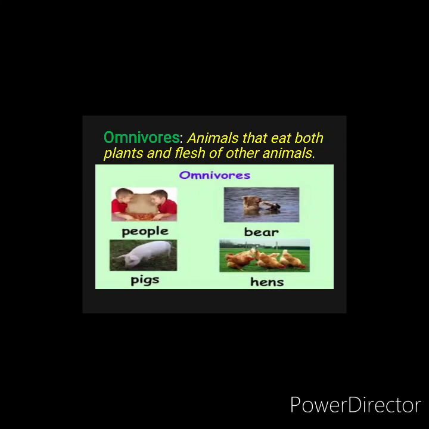Omnivores. Omnivorous means the animals that eat both plants and the flesh of other animals. Like we human beings, we also eat the parts of the plant. We also eat the flesh of other animals. Bear, pigs, hens: these are some of the animals that eat both plants and flesh of other animals.